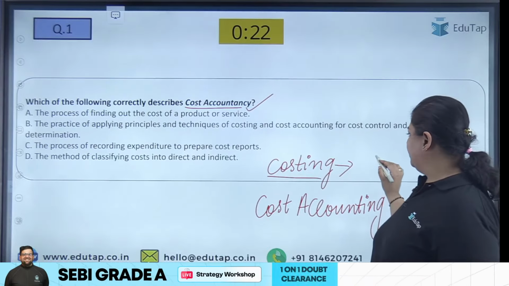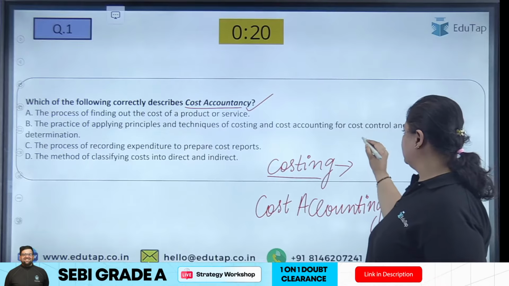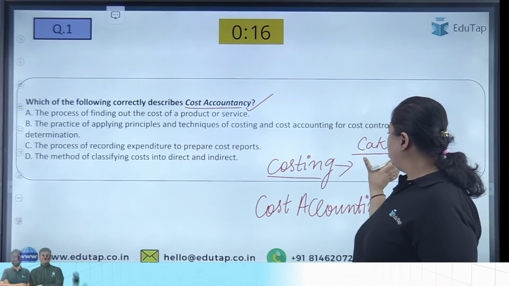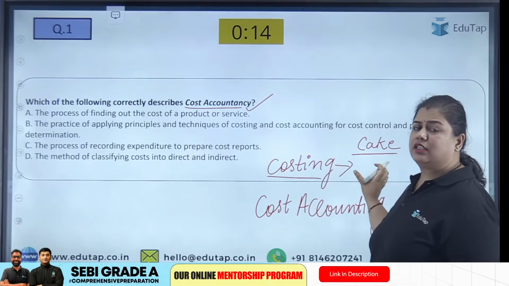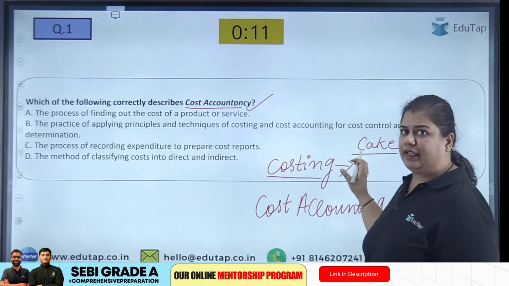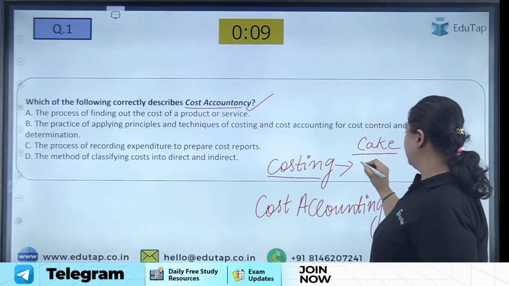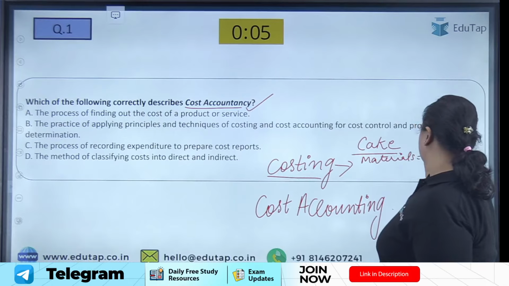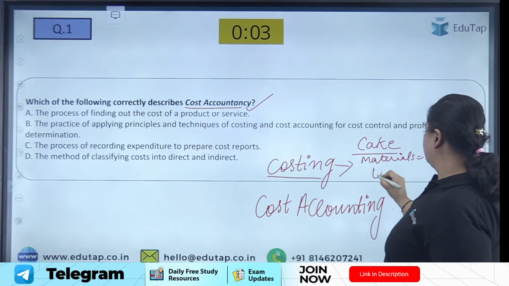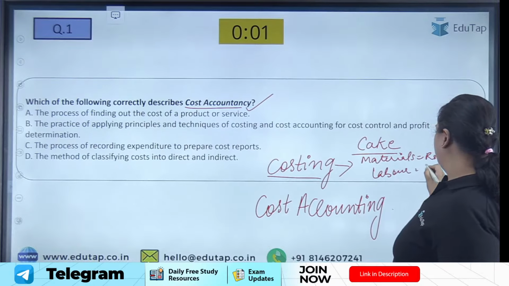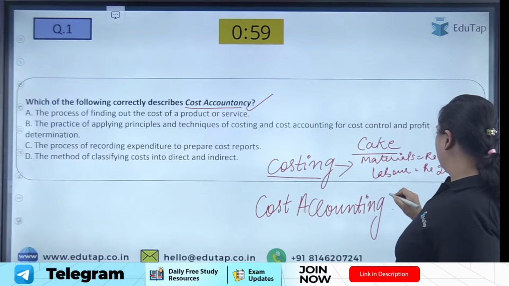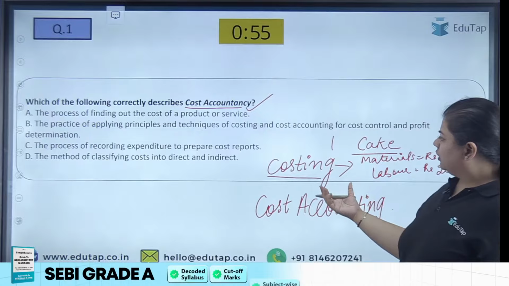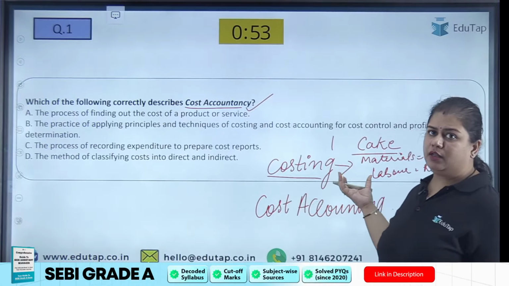For example, my product is, say, a cake. I have to determine what expenses, what cost is being incurred to manufacture this cake. So we'll say material is rupees 50, then my labor cost is rupees 20 for making one piece of cake. So this is to determine the cost of my product.